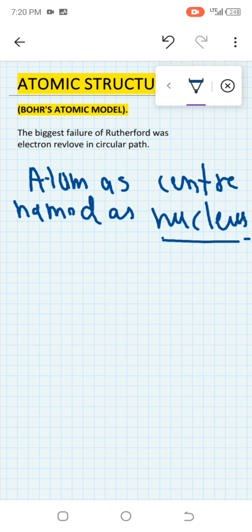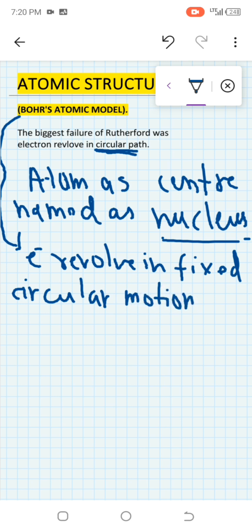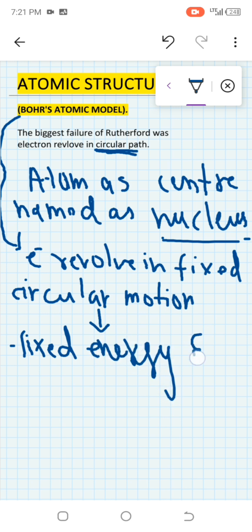However, Bohr said that electrons revolve in fixed circular motion, with fixed energy and fixed velocity. Electrons revolve in fixed circular orbits, so that they have fixed energy and fixed velocity.